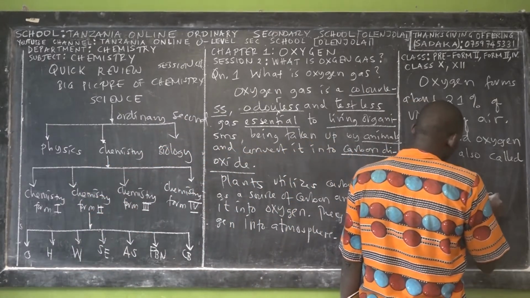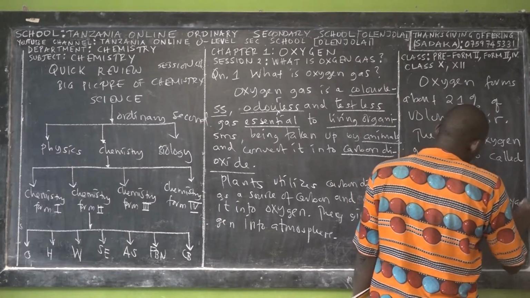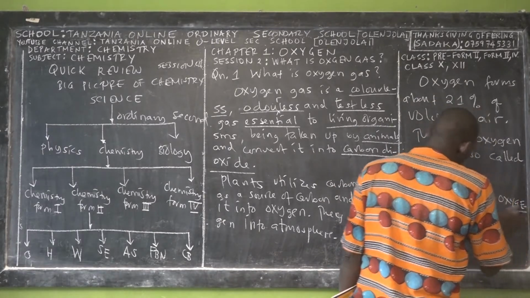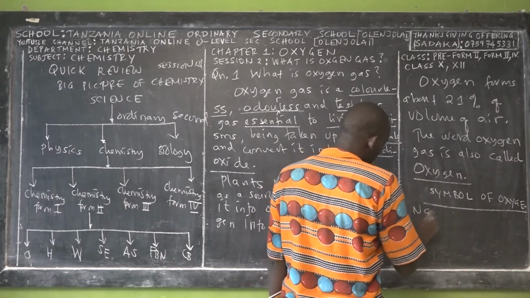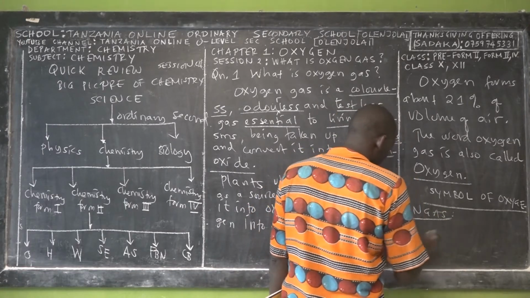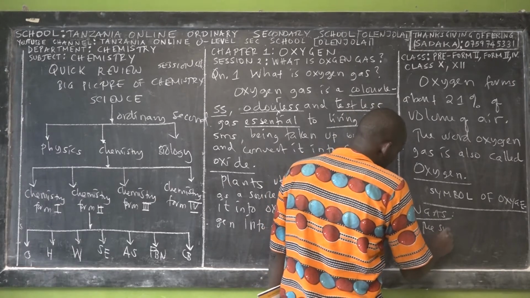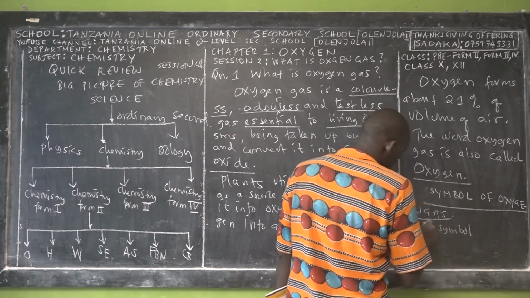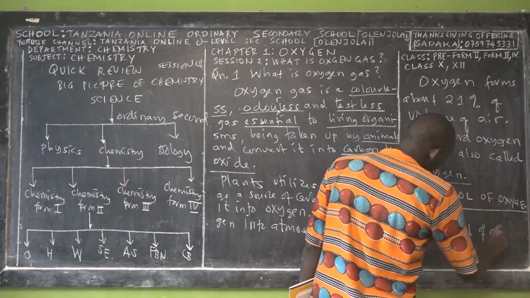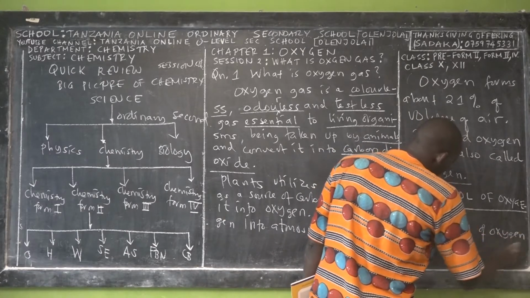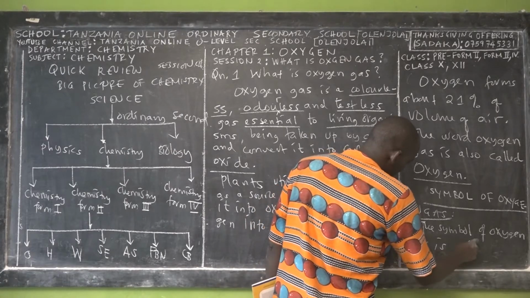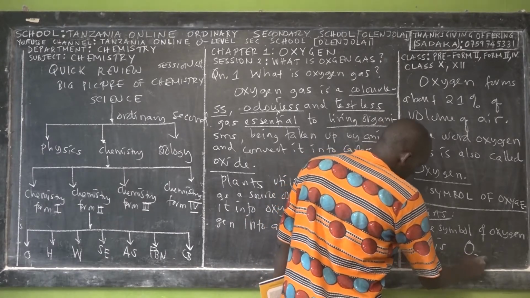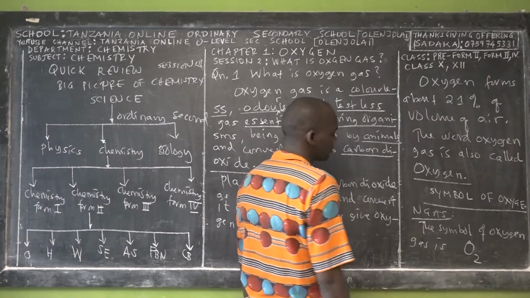So the symbol of oxygen gas. Whenever I say oxygen gas, I insist on the existence of oxygen gas. Okay? So the symbol of oxygen gas is O with a subscript of 2.